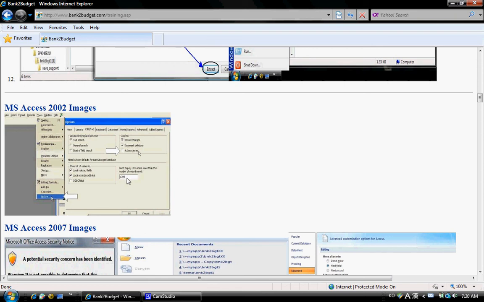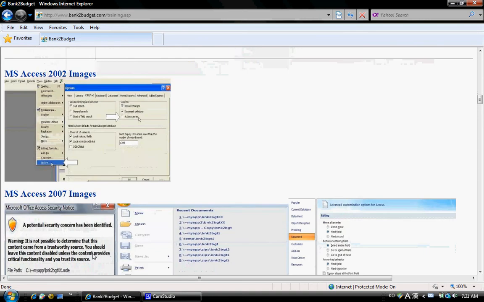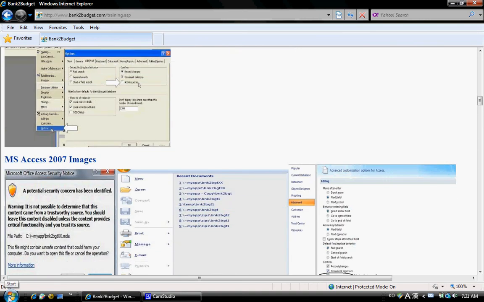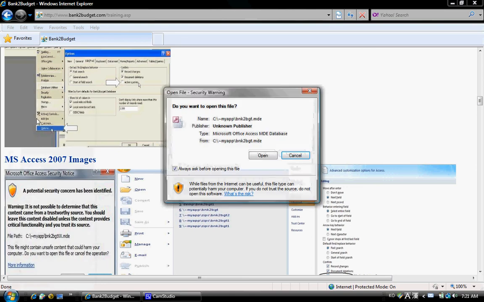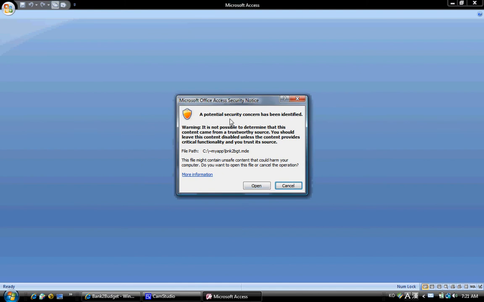Now is a demonstration of Microsoft Access 2007, which has various security controls in place, and you'll need to do a one-time setup of your application so it's trusted. Open up your Bank2Budget. You'll see a security warning that says Bank2Budget is trying to open, and you'll say OK, open. Another security notice warns that you need to trust this. If you don't want to see this again, you'll want to say open.